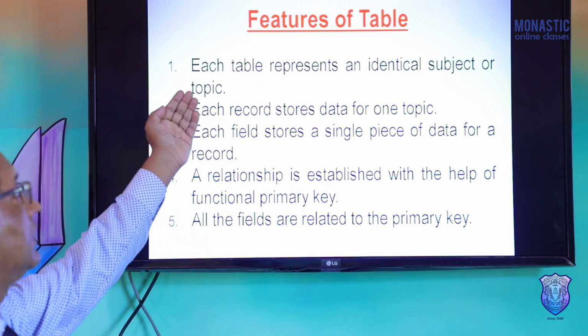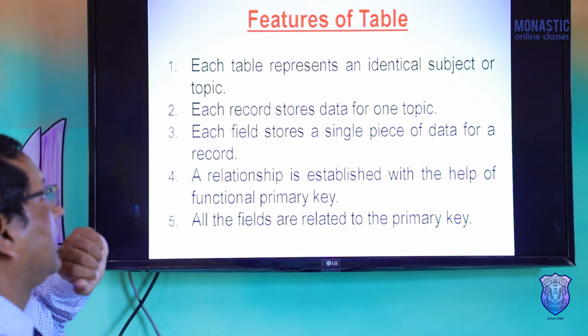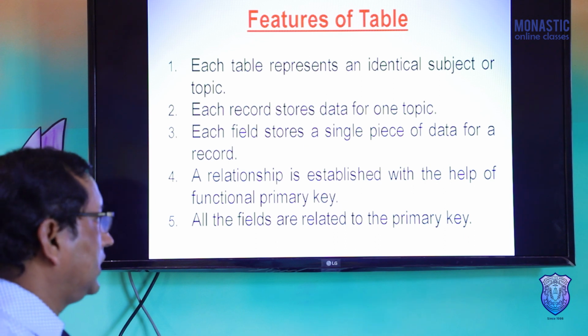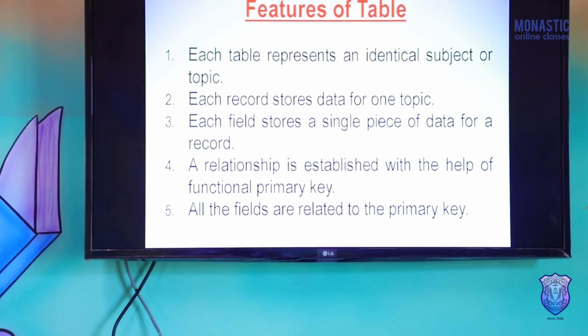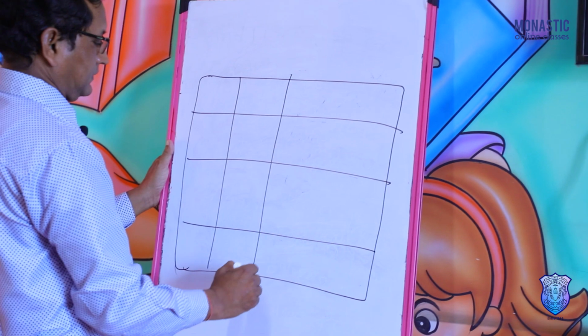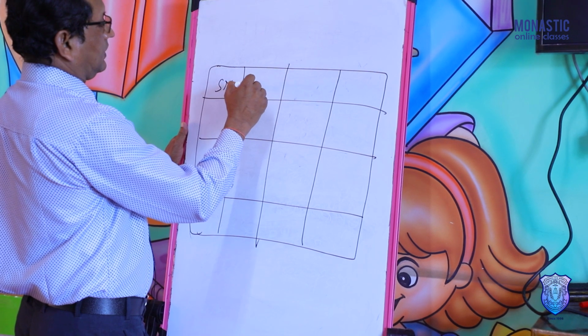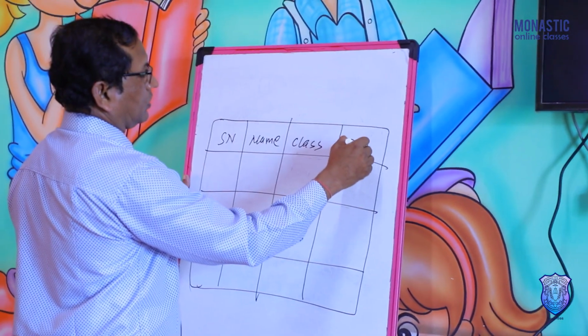So we can see in a table there are different subjects, different topics, and data. Each record stores data for one topic. Here is one example. You can see serial number, name, class, roll.